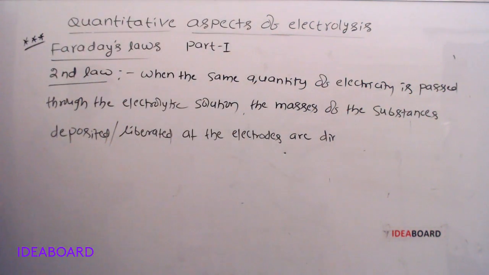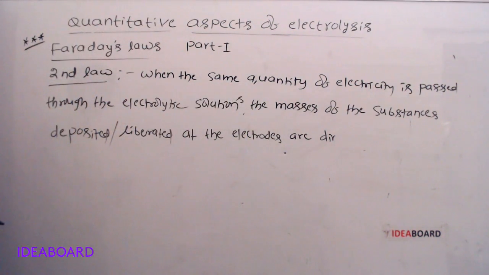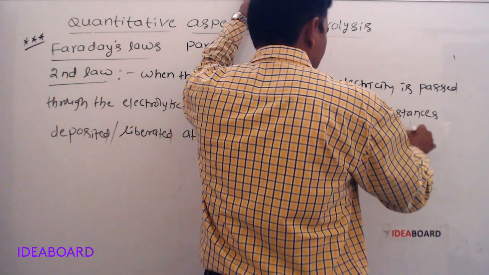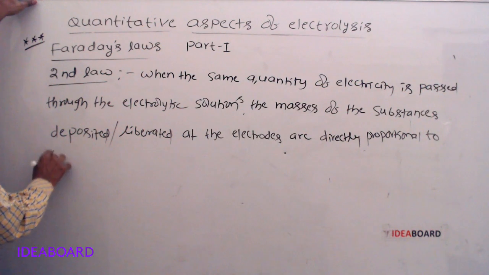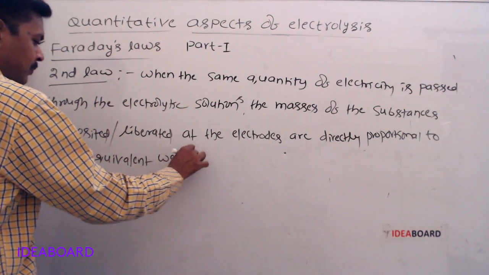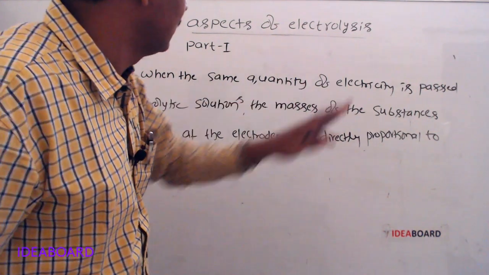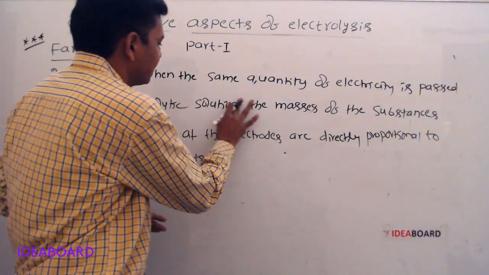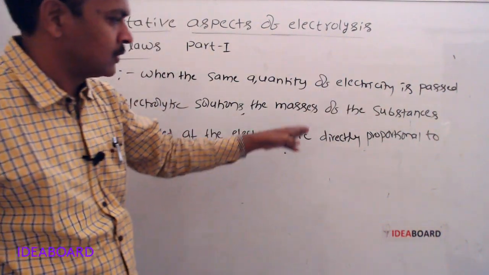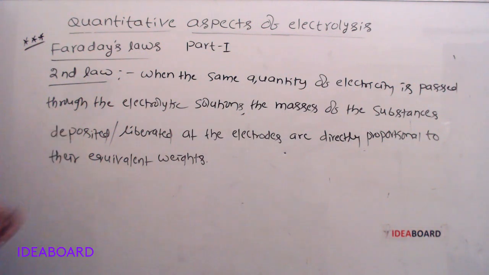when the same quantity of electricity is passed through the electrolytic solutions, the masses of the substances deposited or liberated at the electrodes are directly proportional to their equivalent weights. This is Faraday's second law.